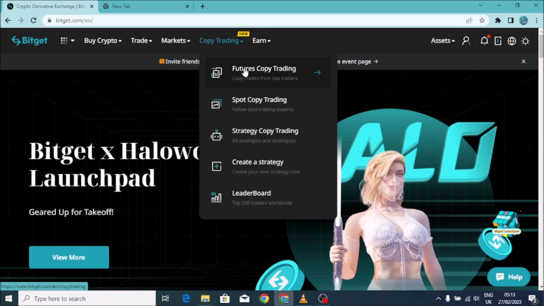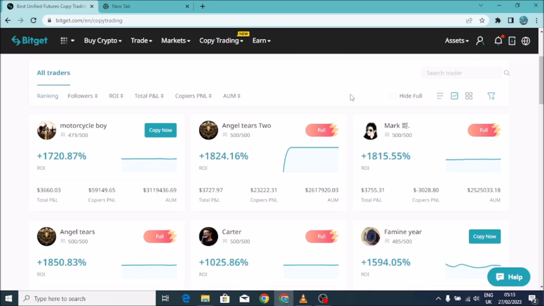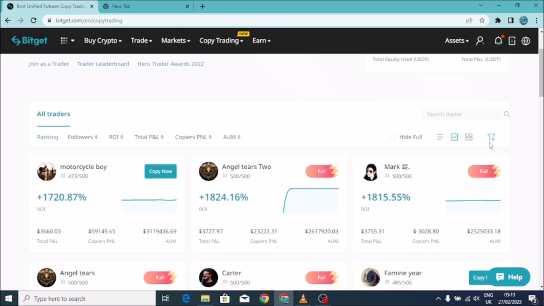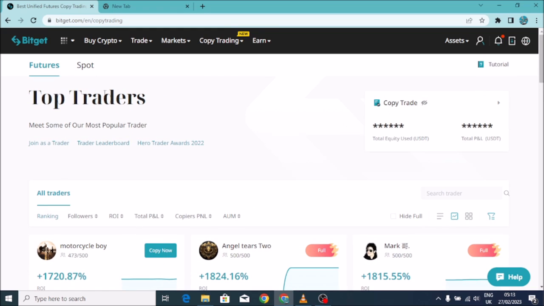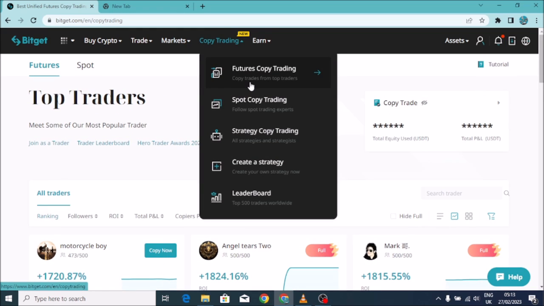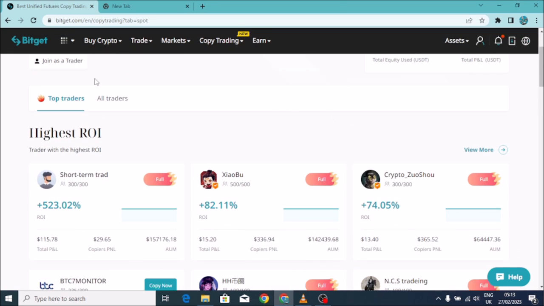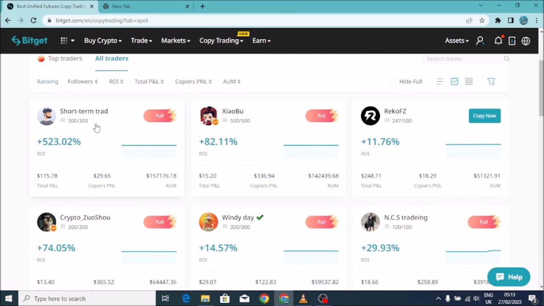Let's start with futures copy trading. This futures copy trading includes leverage. These are ranked #1, this is #2, and the second and the fourth. So if you want copy trading on futures, you can come here and select only futures. If you want spot trading, you come here and click here. These are the top traders, all traders. If you need all traders, you can select there.